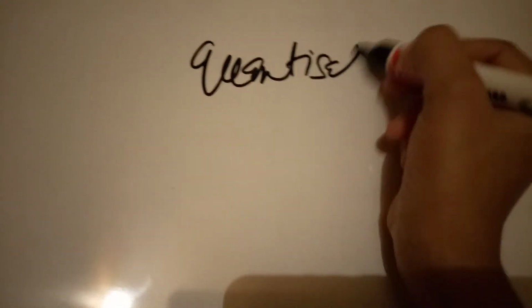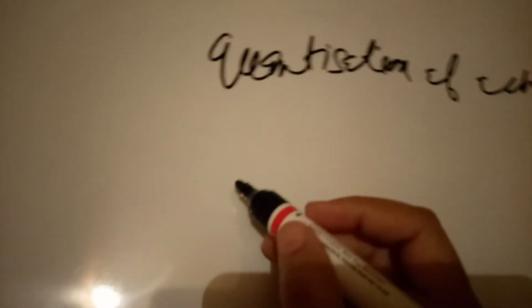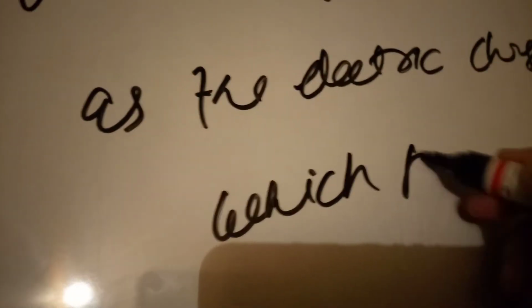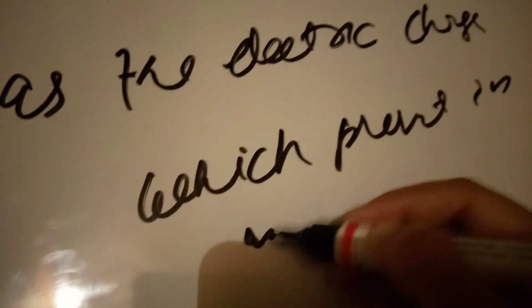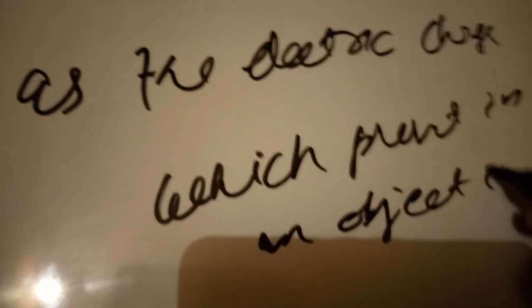Now we have to move ahead. Our next topic is quantization of charge. Quantization of charge is defined as the electric charge present in an object in a discrete state, that is, an integral multiple of the electronic fundamental charge.